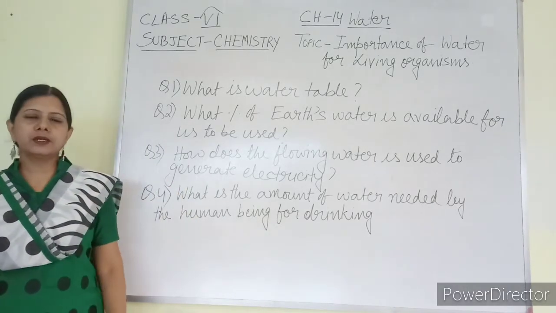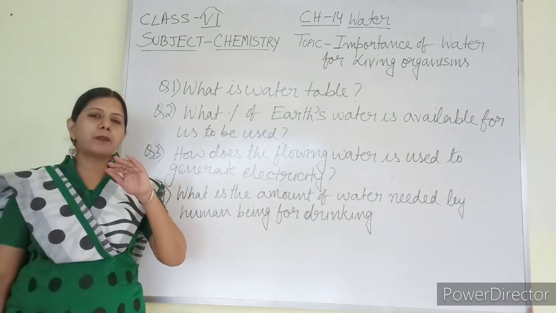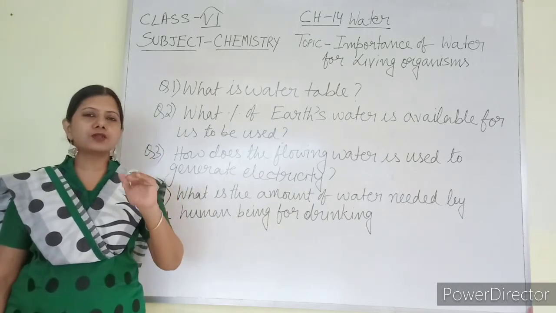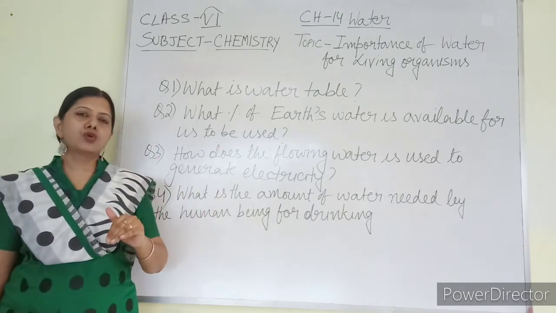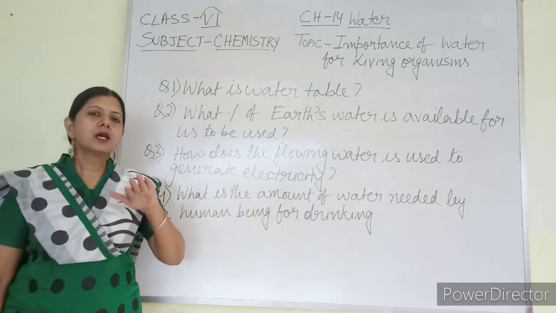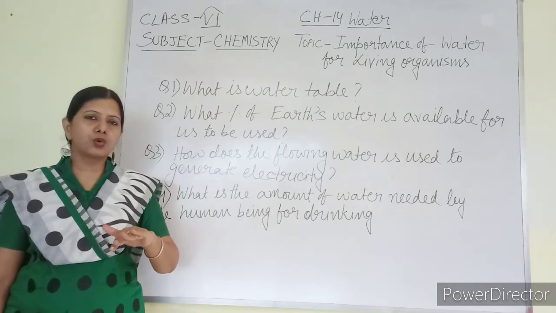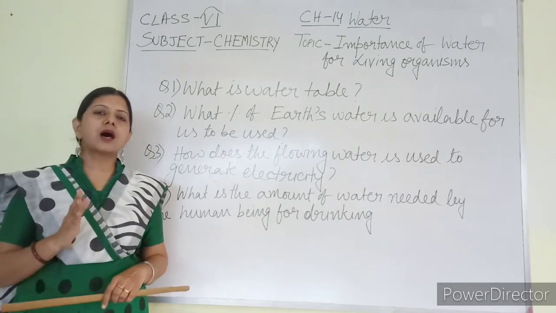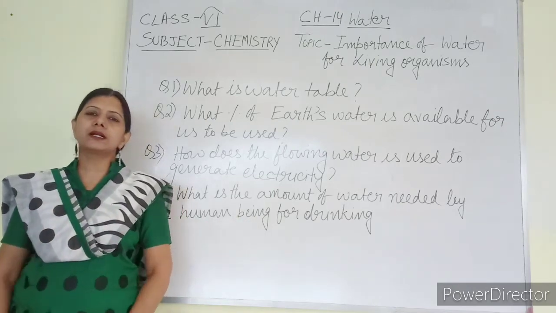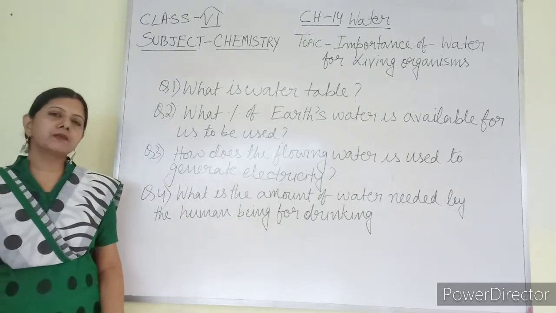What is the water table? It is the uppermost surface of the groundwater, the uppermost level of the groundwater where soil and rocks are permanently saturated with water. Again I am repeating.